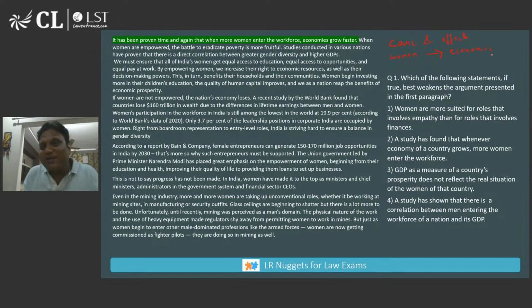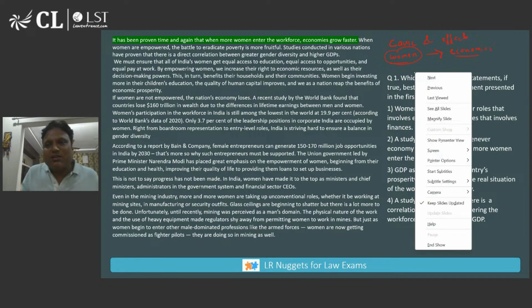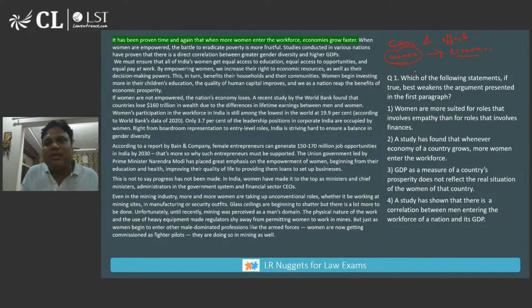The next one minute is very, very important, guys. I am telling you how to solve weakening questions based on cause and effect. There are two ways. This is the cause and this is the effect, and you are supposed to weaken this. There are only two ways you can weaken a cause and effect relationship. One is saying that actually the cause is not women but something else. Any option which talks about something else as the cause of economies growing faster, and not the women, could be a weakening case.